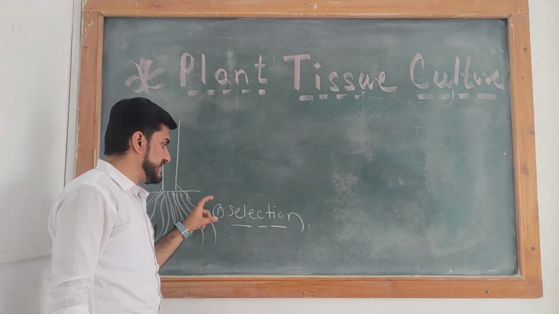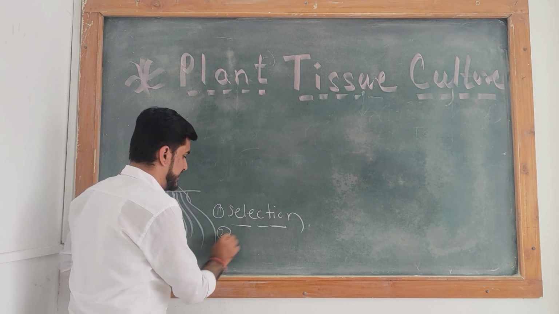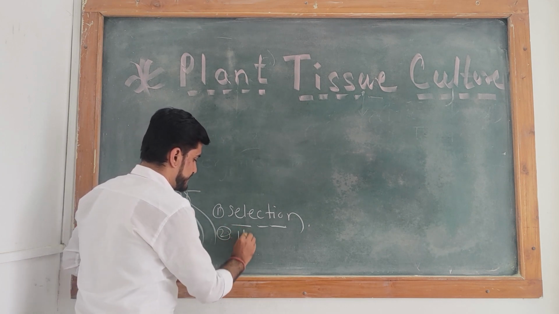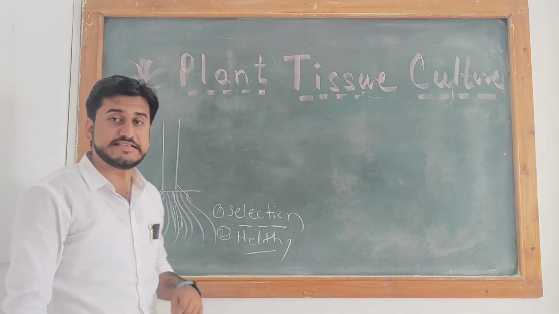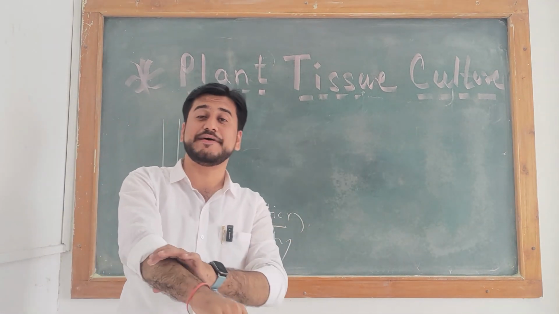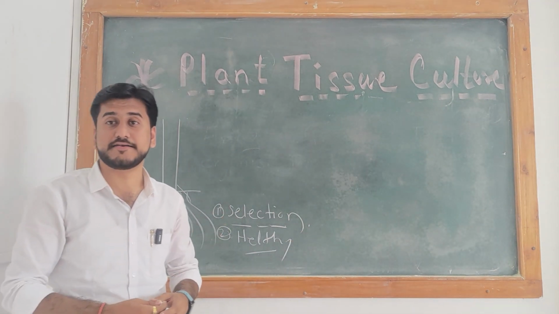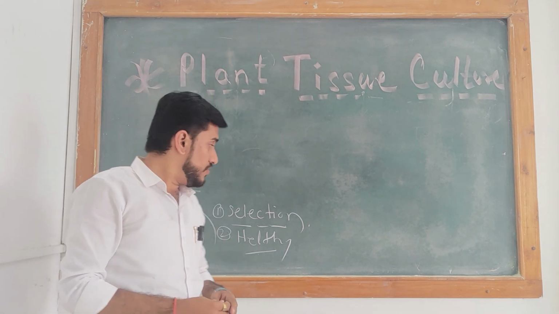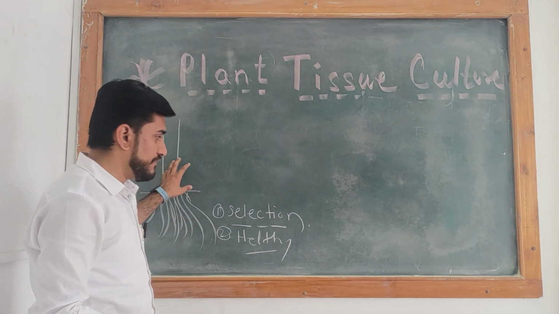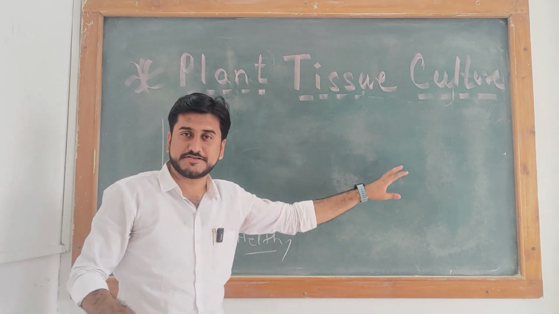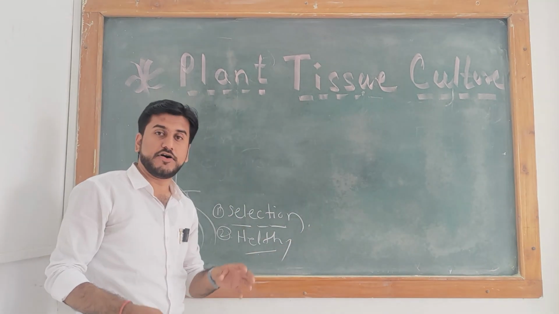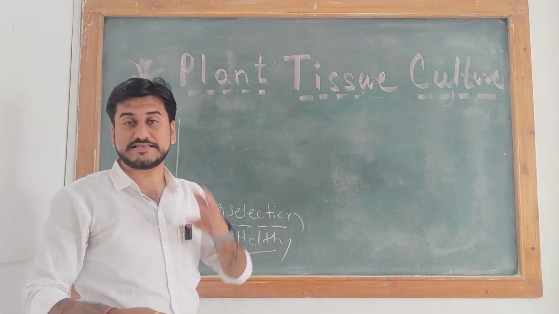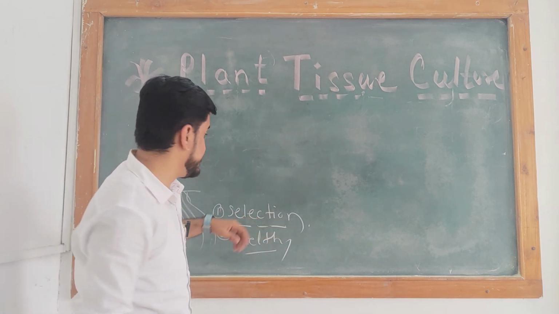This part should be healthy or disease free. Healthy or disease free means the disease resistance capacity is present inside the part. Okay, so this part is most important for our baby plant. So this part should be healthy or disease free. This is the first criterion in the selection method.